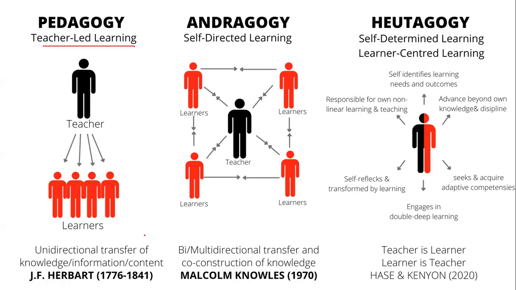So that is the teacher, where the direction is multi or bi-direction. So it is co-construction of knowledge. When we come to heutagogy, it is self-determined, at the same time learner-centered learning. So it is basically self-learning. It is beyond the knowledge and discipline. It seeks competencies. It engages in double-loop learning, or it reflects transformed learning. So yes, the teacher is a learner over here, and the learner is the teacher.